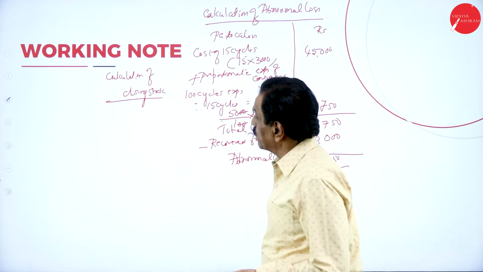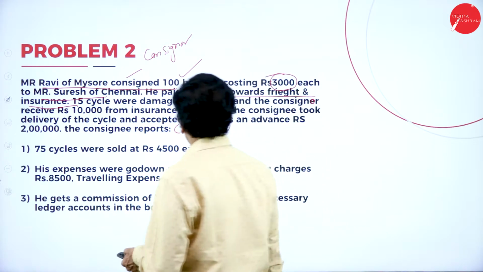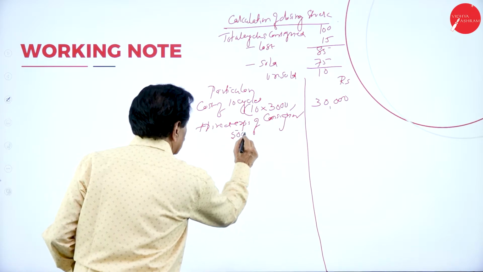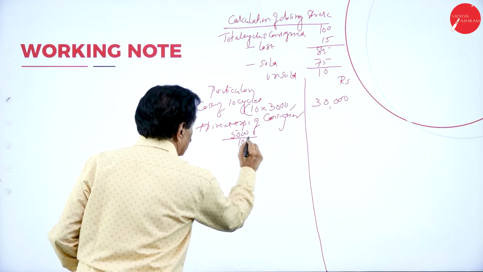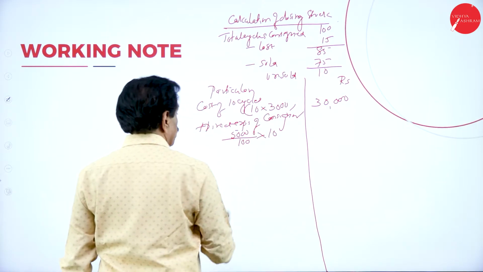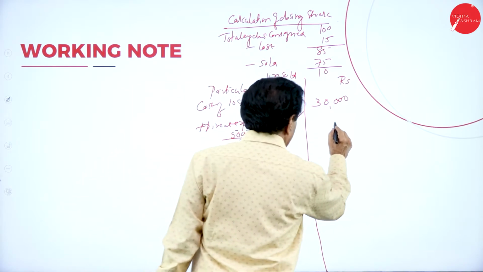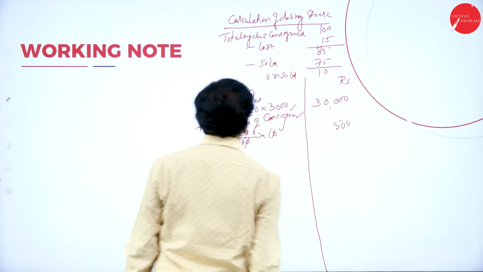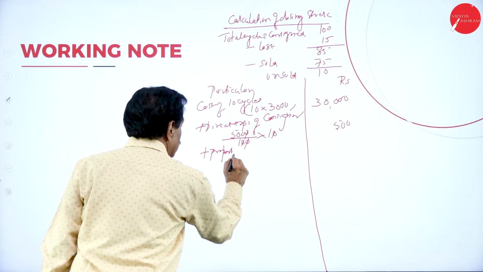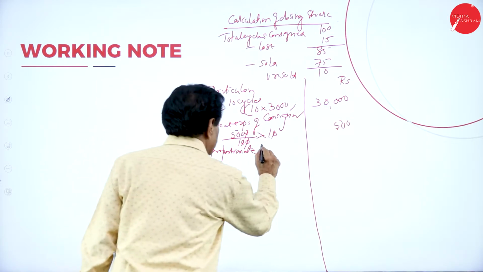What is the expenditure of the consignor? Freight and insurance are direct. For how many cycles? 100 cycles. So 5,000 for 100 cycles. You want it for how many cycles? 10 cycles. Cancel the 0s. 500, plus proportionate expenses.